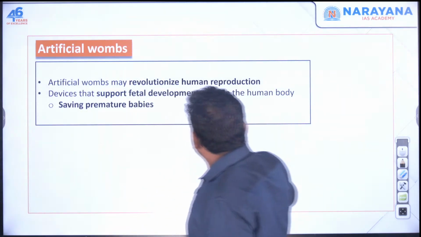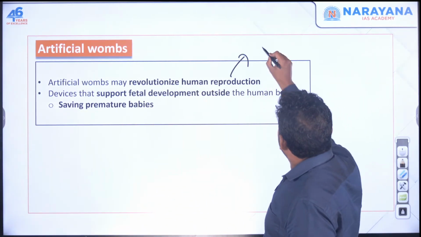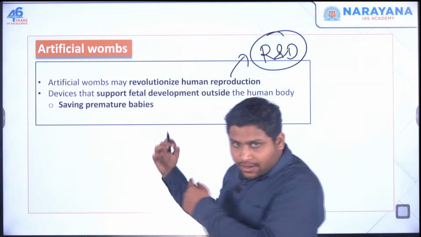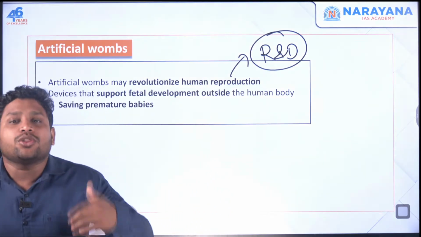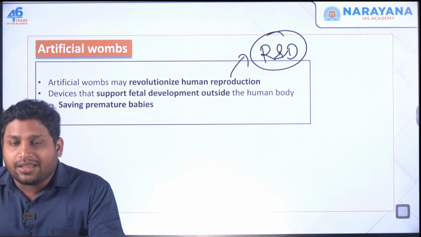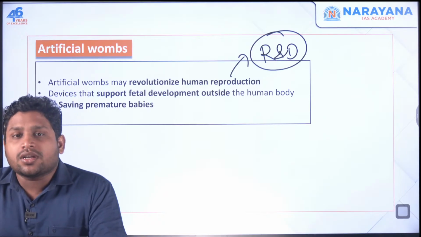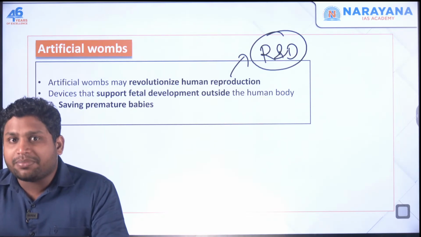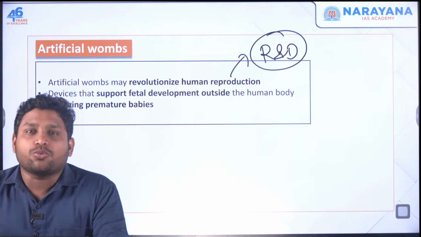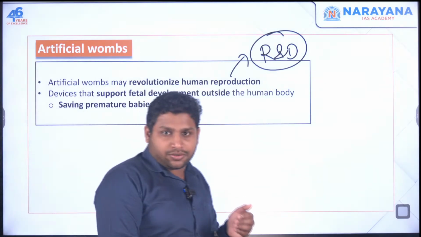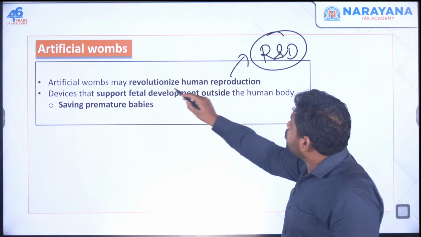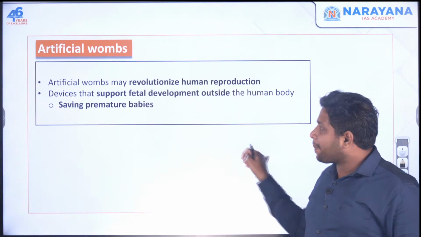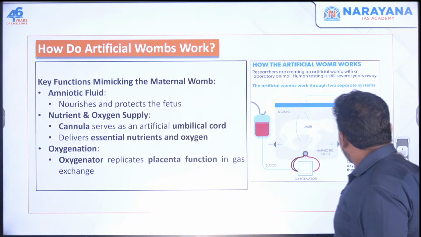Although I can say this is at the research and development stage till now. Right now we have made it in theoretical terms, not in practical terms. That means in biotechnology, there is research still going on. We are still not in a position to claim that we can make an artificial womb, but we are trying to make it. We are very near to making this, and this is going to revolutionize human reproduction, is what this article is saying.